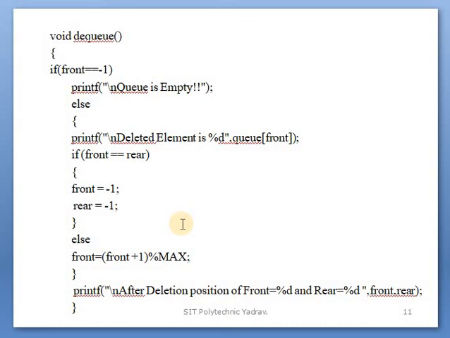When all elements of the circular queue are deleted, front and rear are at one position. At that time we again assign front is equal to minus 1 and rear is equal to minus 1, because it is a circular queue. If you want to insert any data again, that will be possible in a circular queue, because the last position, the rear position, is connected to the first. After the deletion, the front and rear position values will be displayed using the front and rear pointers.